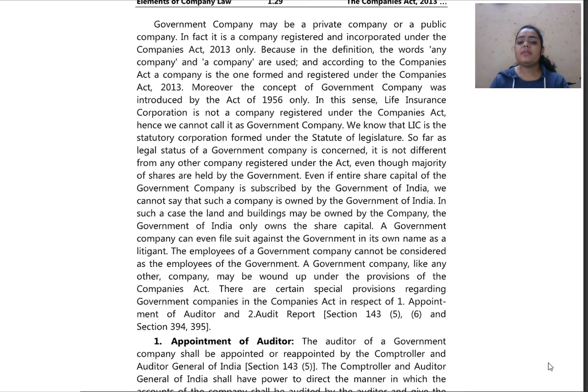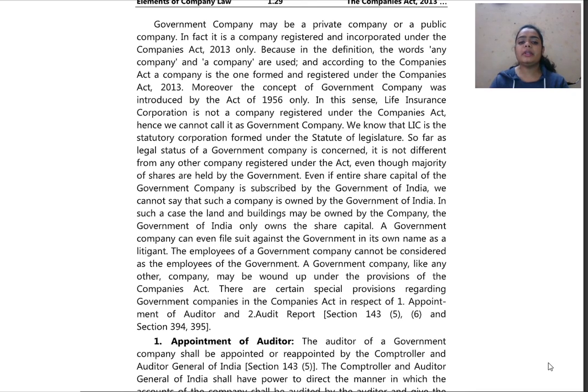Means what? Whatever share capital is there, it is owned by the Government of India. So in that case, even the land and building which is used may be owned by the Government of India. So it also owns the share capital available in the company. So in this case, a government company can file a suit against the government in its own name as litigant. Means what? If something wrong is happening, the company has a right to file suit against the litigant. Further, the employees of a government company cannot be considered as the employees of the government.